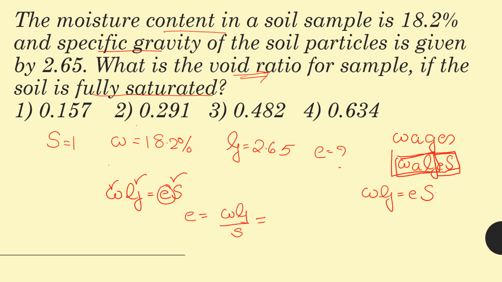So here W is given in percentage. We can write it as 0.182 into G is 2.65 and divided by S. If it is fully saturated, S will be 1. In case it is fully dry, then S will be equal to 0. So substituting these values and solving this, we will get the value 0.482. So this is our answer using the formula WG equals ES. Okay, so now the next question.